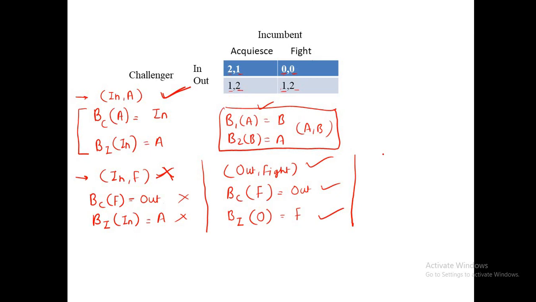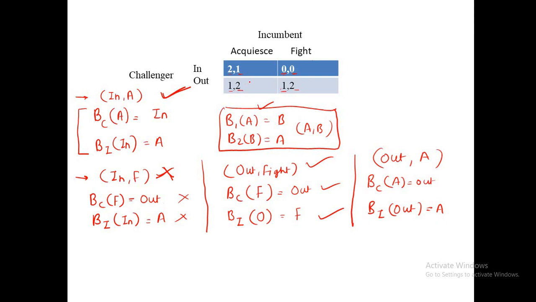Now we will check the last combination, which is out comma accommodate. As per the Nash equilibrium condition, the best response of the challenger to accommodate should be out, and the best response function for the incumbent when the other player is taking out should be accommodate, right? So we need to check these two conditions.